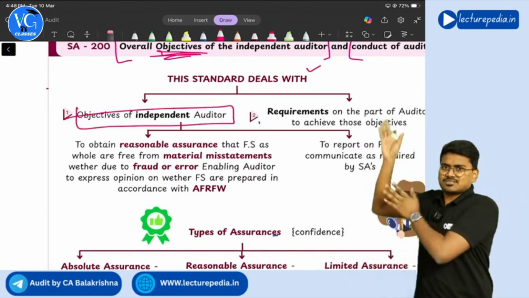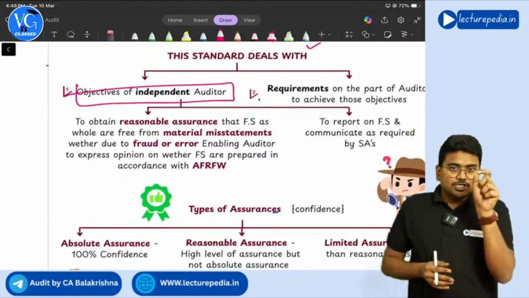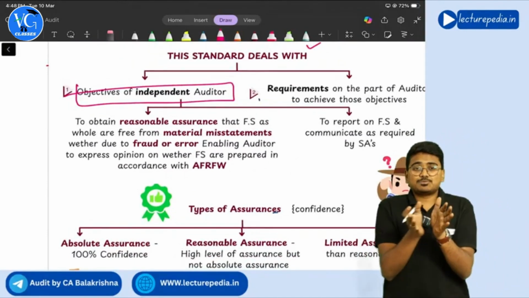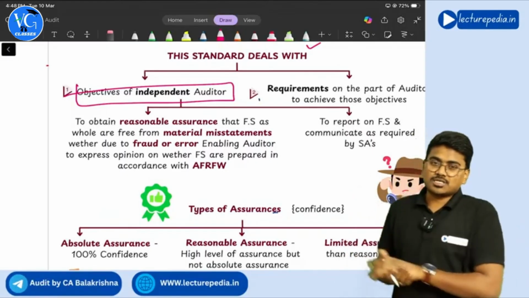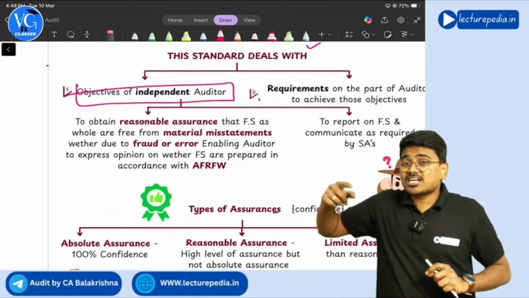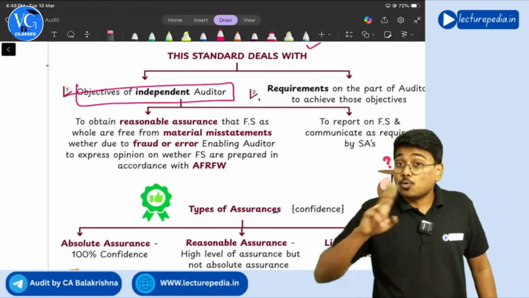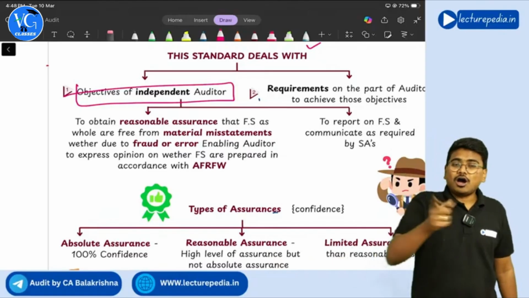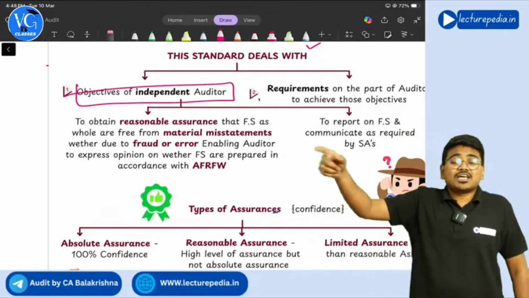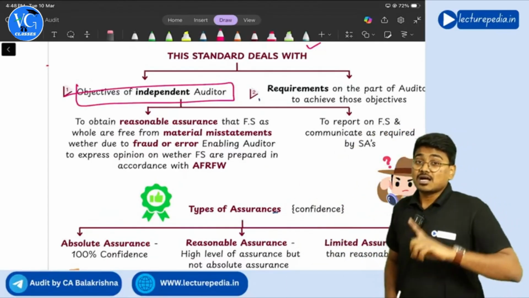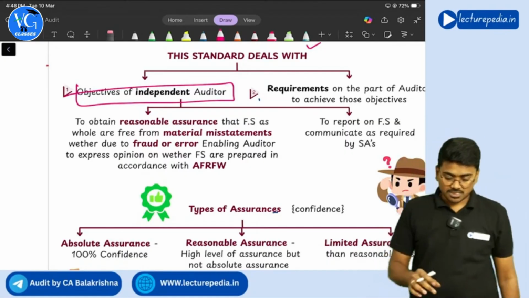Yes, sir. In the name of the standard itself, we have learned it. What is the objective? Tell us that. See, the objective of the auditor that has been fixed by SA 200 is to obtain reasonable assurance that financial statements as a whole are free from material misstatements, whether due to fraud or error, thereby enabling the auditor to express an opinion on whether financial statements as a whole are prepared as per the applicable financial reporting framework or not. Sir, what did you say, sir?